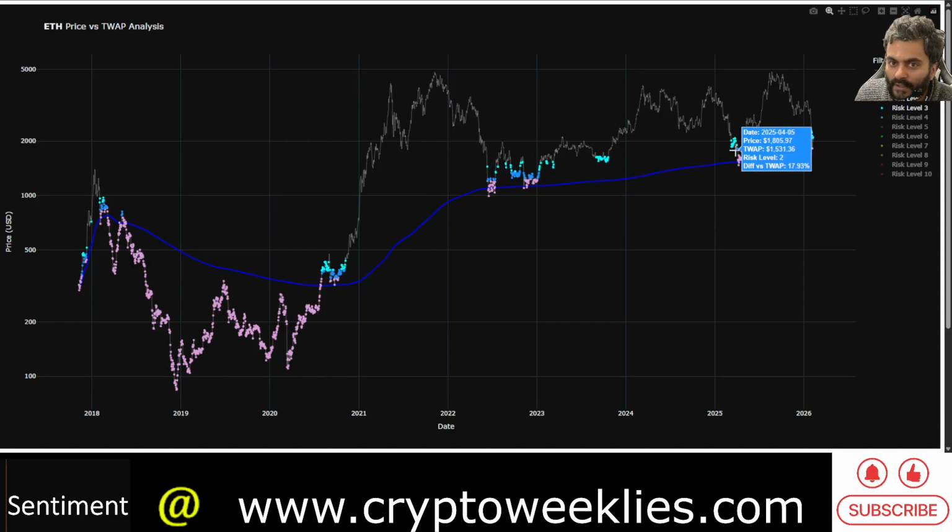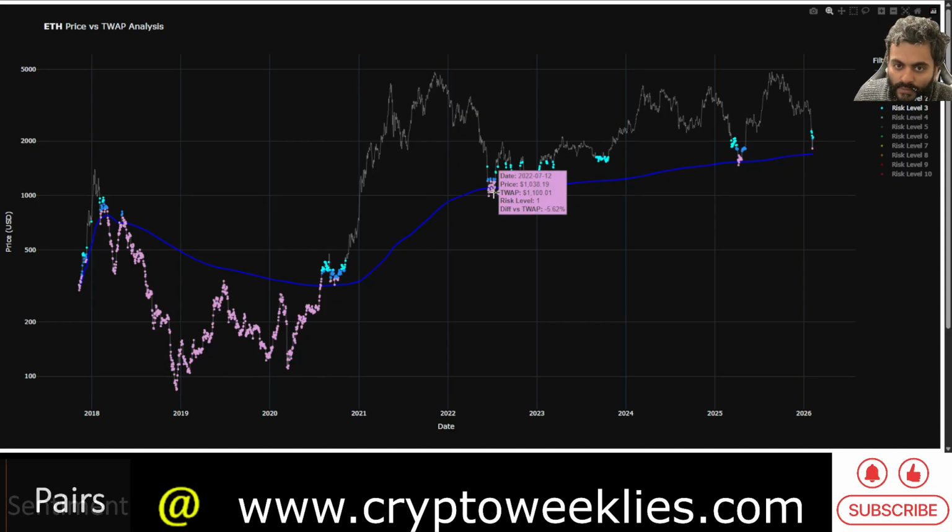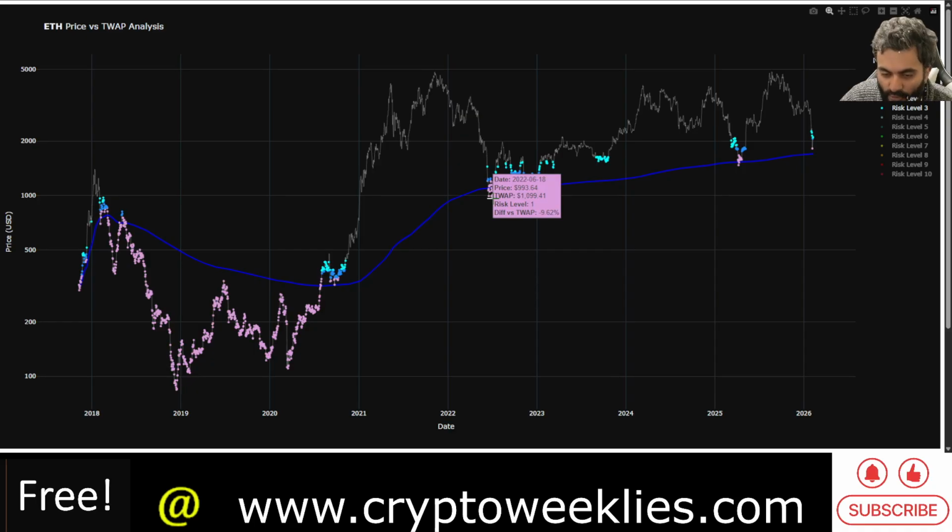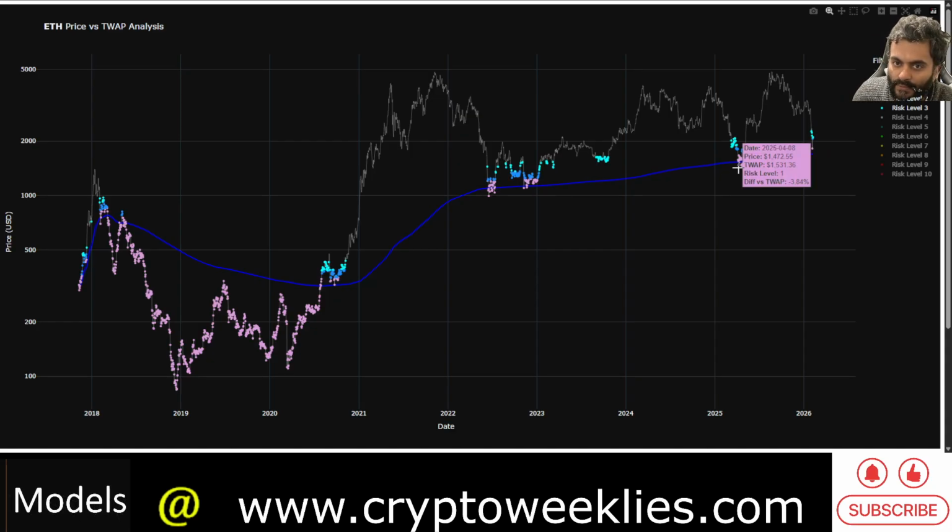Ideally, in the bear market for ETH, during the bottoming phase, the difference is negative. So, for example, in June 2022, when ETH bottomed for that market cycle, there was a difference of about negative 10%. Even in April 2025, there was a difference at the bottom at around negative 4%. That means the price was 4% lower than the time weighted average price.